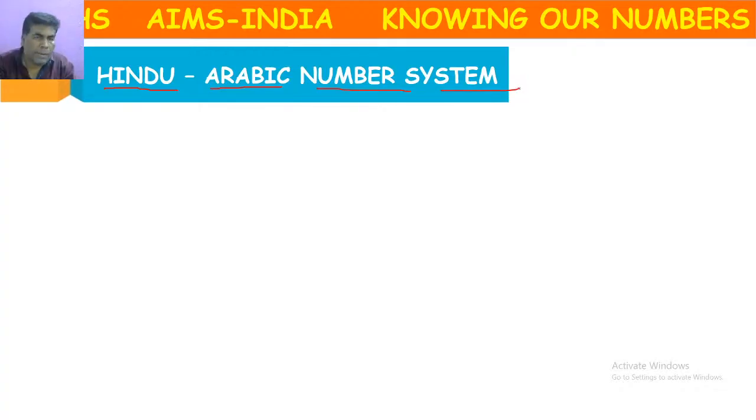You might have observed that while writing numbers, we make use of commas. We group some digits in the hundreds place or thousands place. Like that, we group the numbers into periods. All these things are done based on the Hindu-Arabic number system.